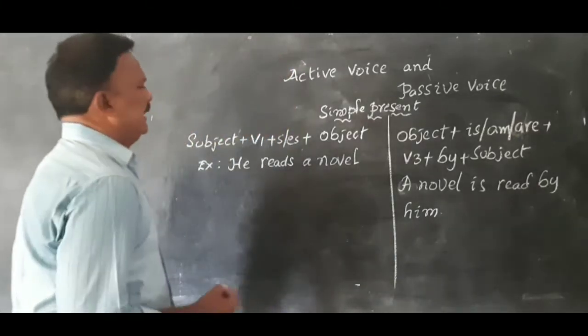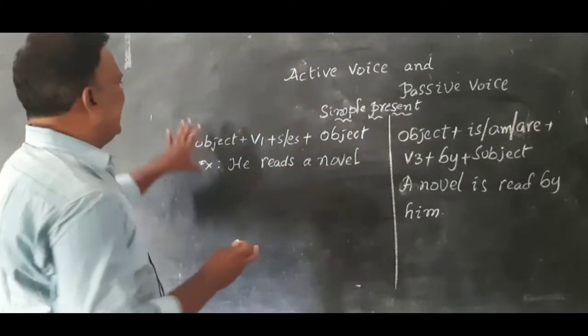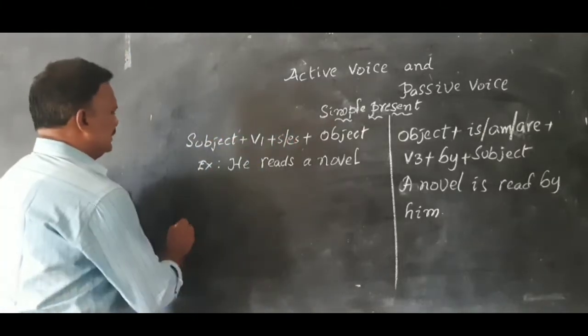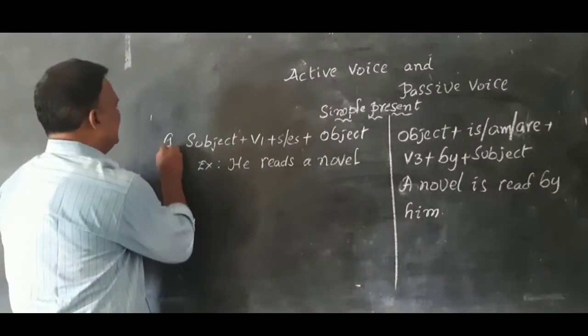Now, the same simple present in the negative form. This is the first one.